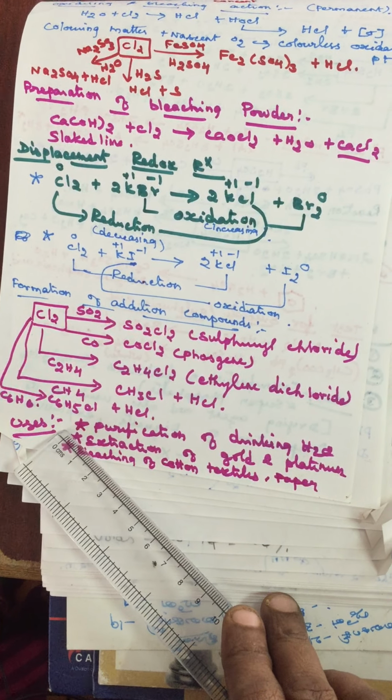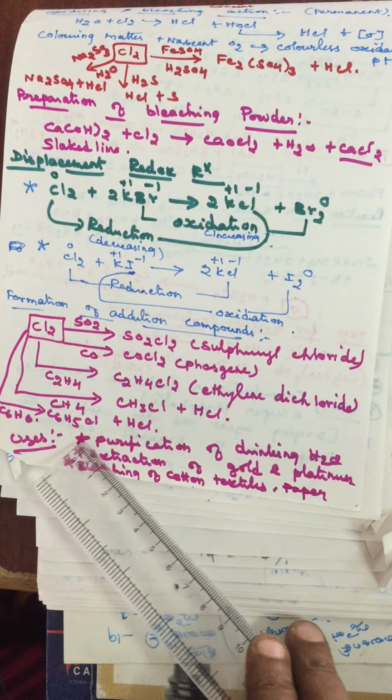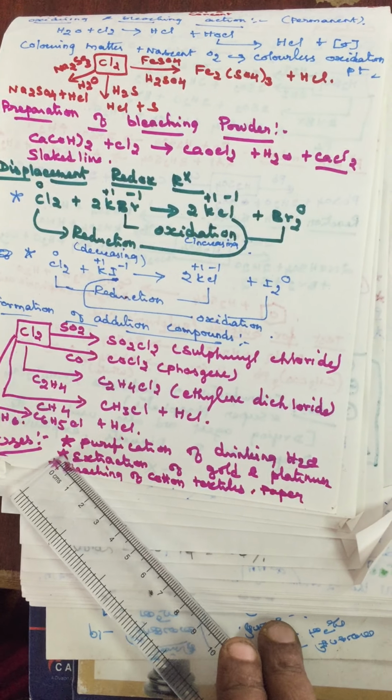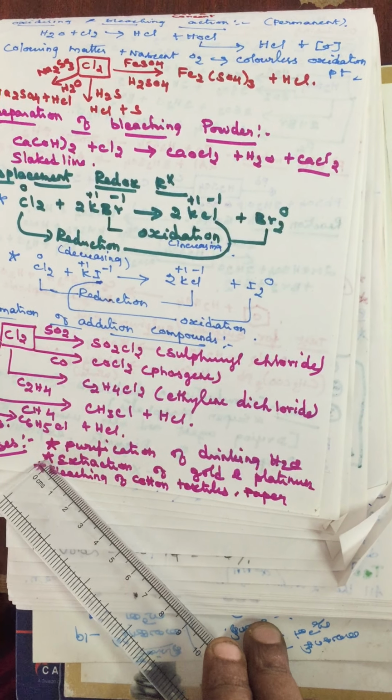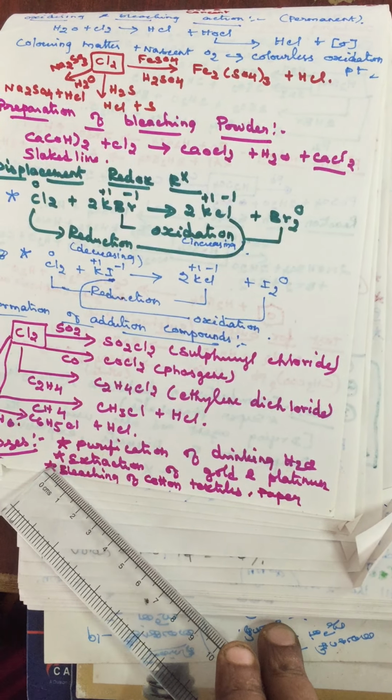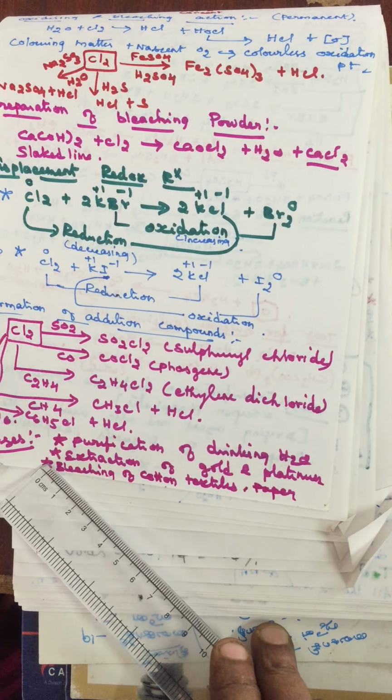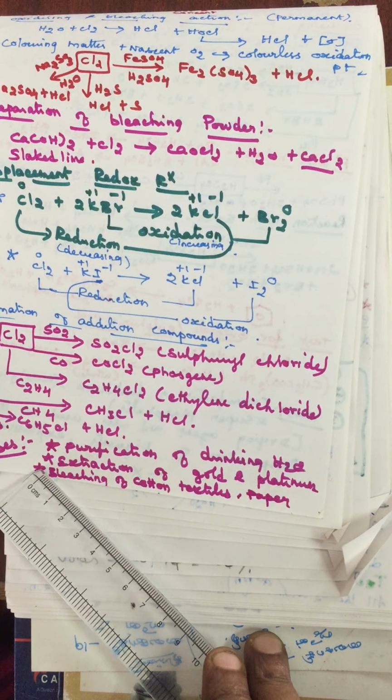Next, uses of chlorine. What are the uses of chlorine? Chlorine can be used in the purification of drinking water. It is also used in the extraction of gold as well as platinum. It is used in the bleaching of cotton textiles and in the paper industry. Okay, that's all.